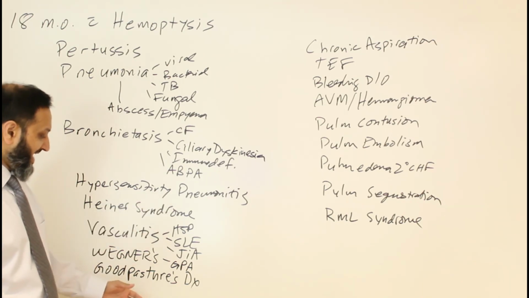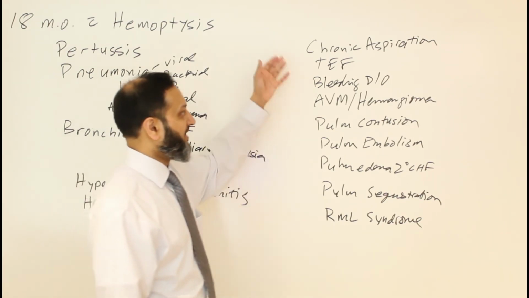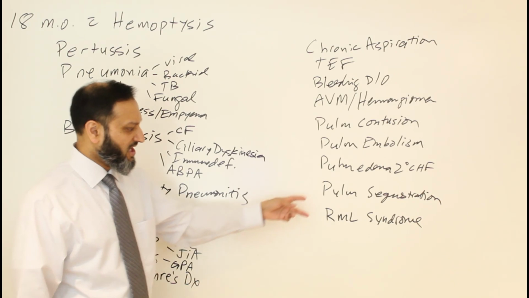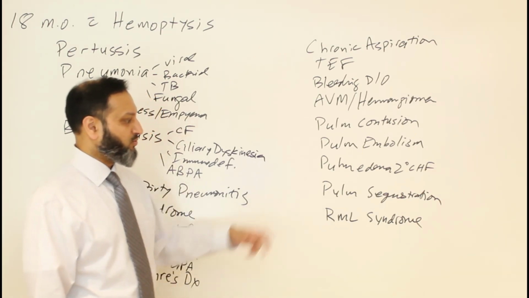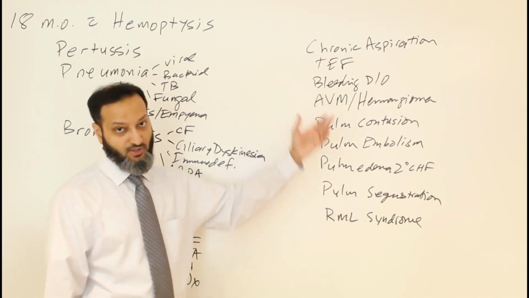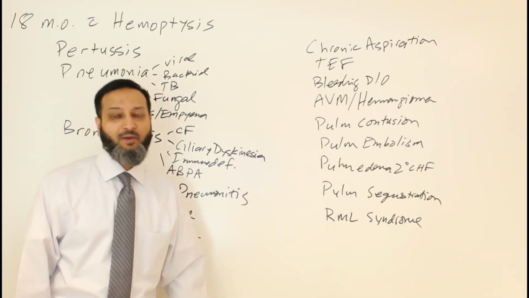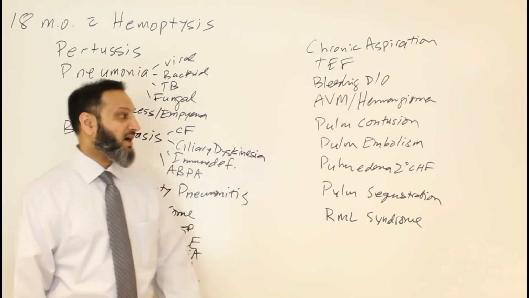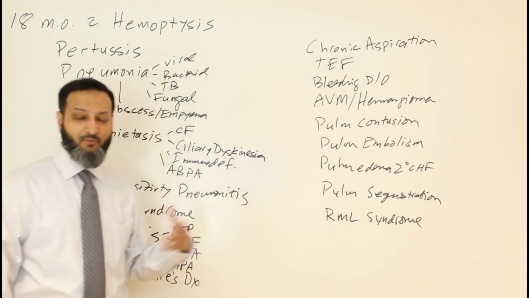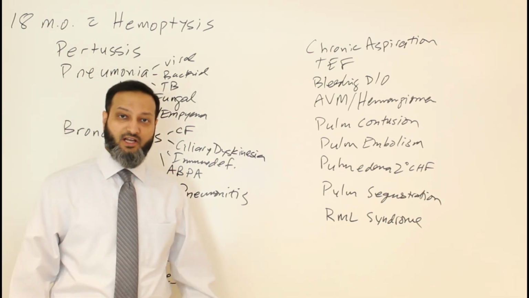And then you think about vasculitic processes or hypersensitivity responses, and other bleeding issues. And always think about the anatomical things, which a CT of the chest can sometimes help rule out, such as pulmonary sequestration or right middle lobe syndrome, or other anatomical processes. So again, this is an overview of hemoptysis as part of our CRASH case. And the goal of the CRASH case is not to teach about each one of these entities, but to give an overview about the presentation, how you might approach it, and the differential diagnosis.